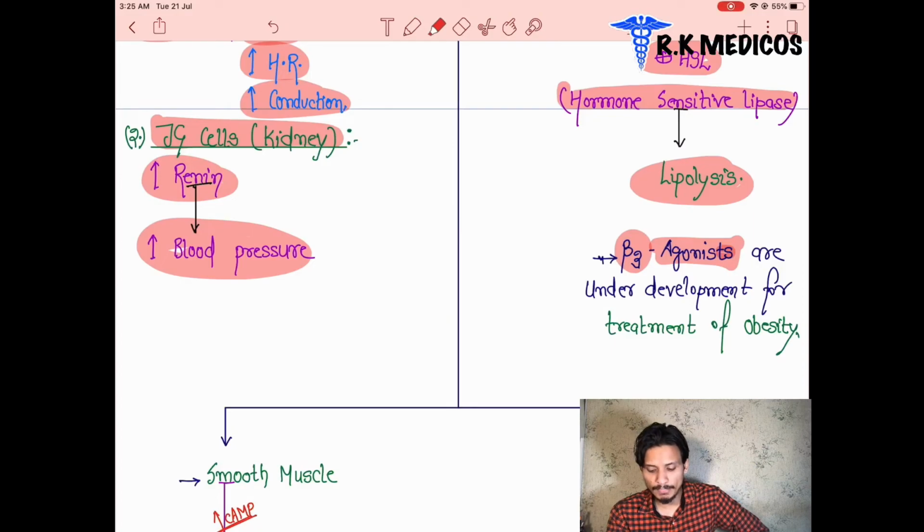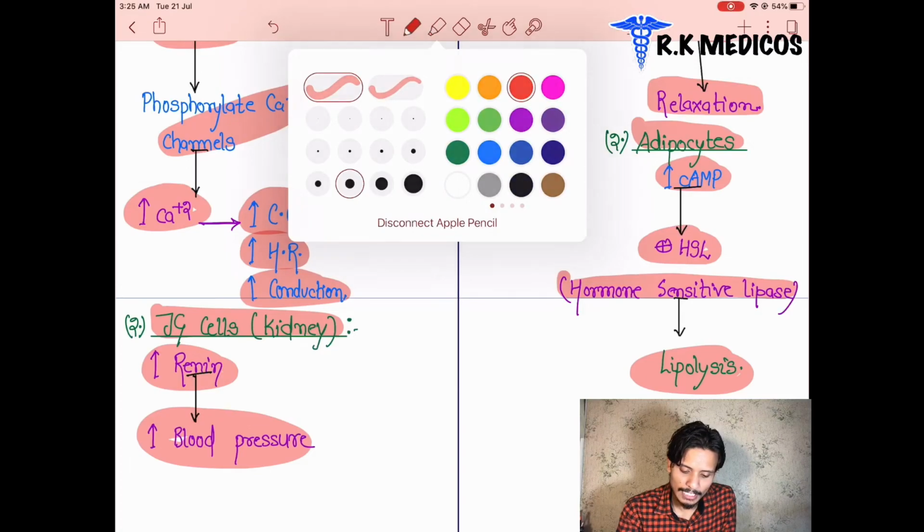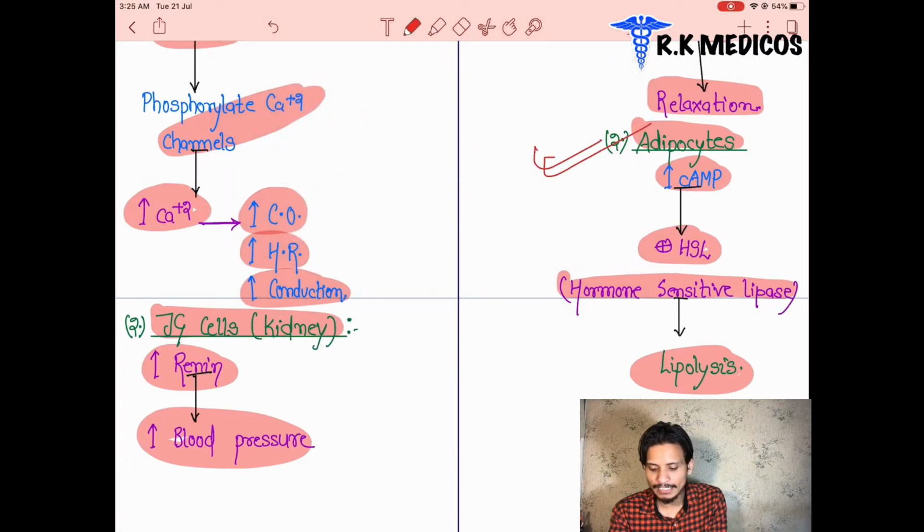Next, beta 3 agonist drugs are under development for the treatment of obesity. If any patient suffers from obesity, there is good news: in future they are going to be treated with beta 3 agonist drugs, because these drugs act through beta 3. In the adipocyte cells there is an increase in cyclic AMP, leading to hormone sensitive lipase activation, and that leads to lipolysis.